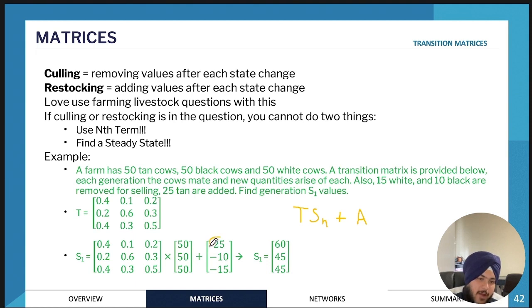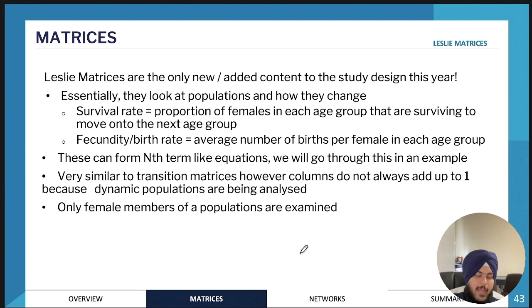So we're adding 25 tan cows. We're removing 10 black cows, and we're also removing 15 white cows. So that's how you would write that down, and then you can put it on your calculator to get the new value for S1.